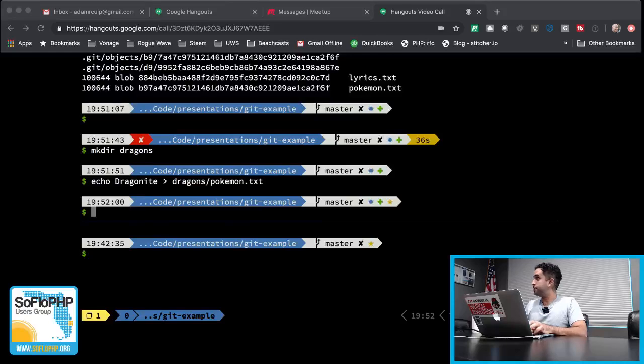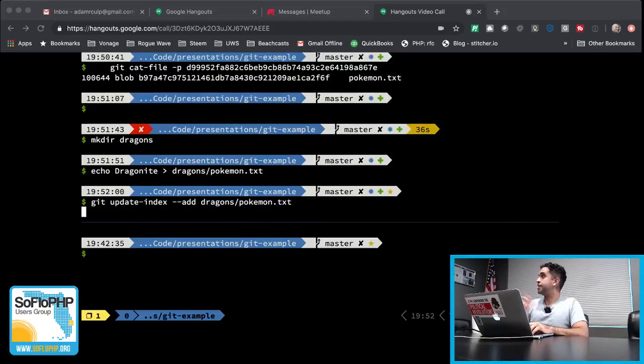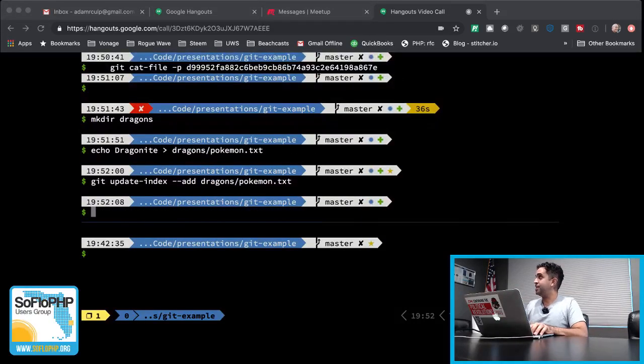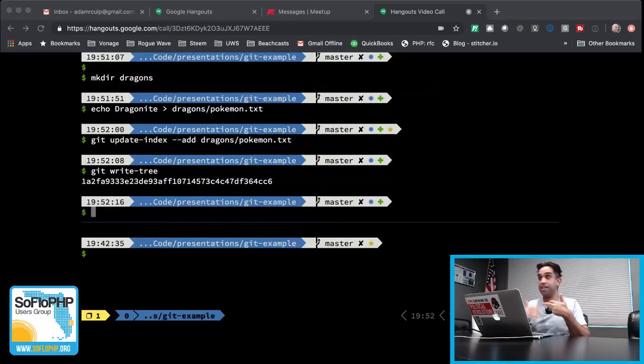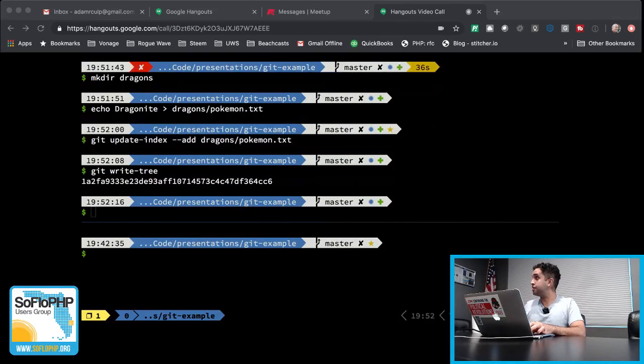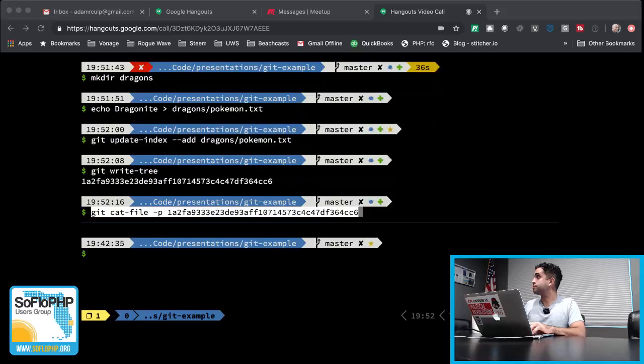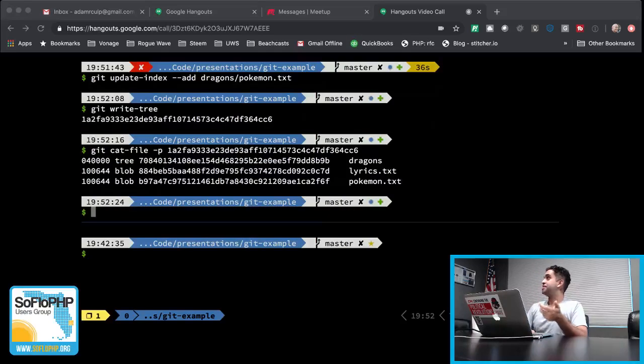And neither will Git. We use git update-index and add that to our staging area. Run write-tree again, different content, new hash. And let's take a look at what's in this hash. All right, we have the same content that we had before.